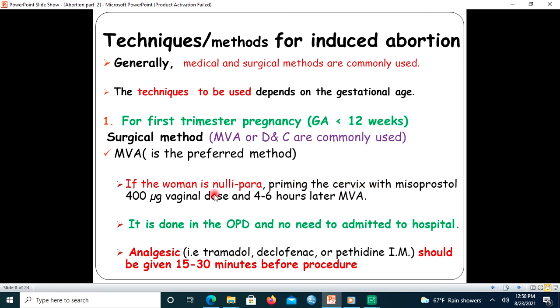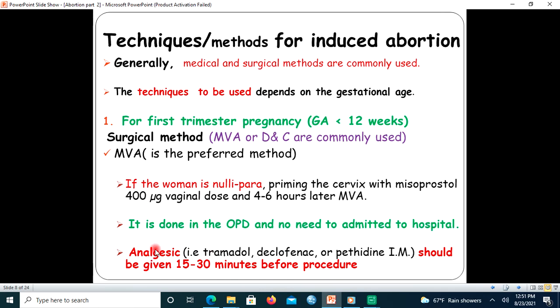We give 400 microgram, 2 tablets of misoprostol, vaginally under the posterior fornix of the vagina, then wait 4 to 6 hours before performing the manual vacuum aspiration. It is done in the OPD, the outpatient department, with no need to admit the patient to hospital.